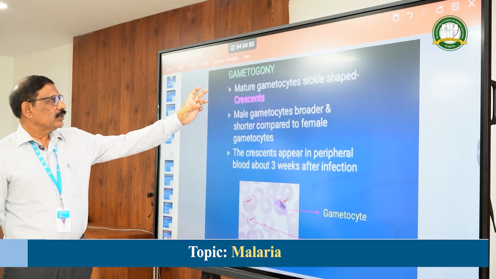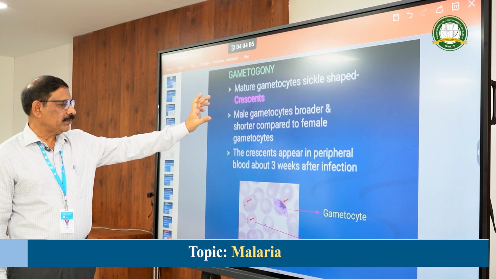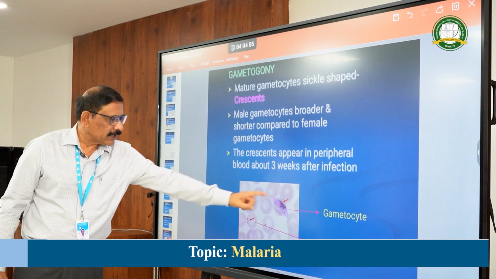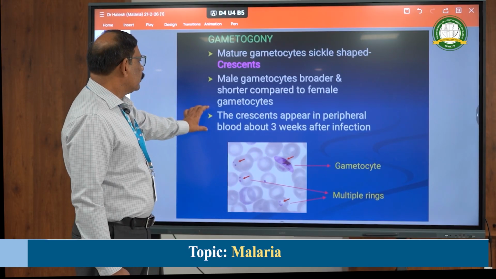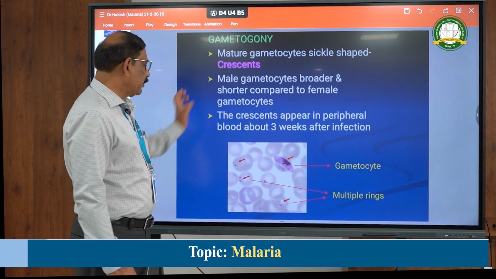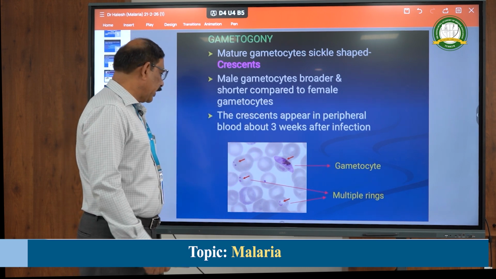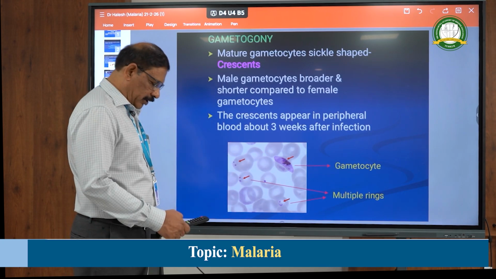As I told you, the gametocytes are crescent shaped, sickle shaped or banana shaped, as depicted here. Three weeks after the infection, these gametocytes appear in the blood, and these are the multiple ring forms shown. This is the gametocyte.